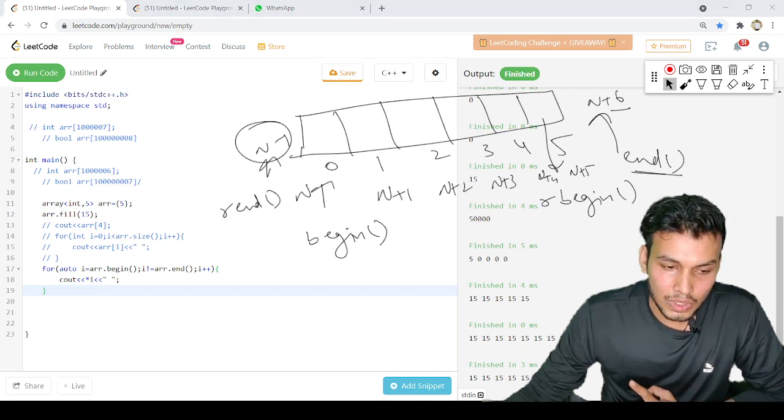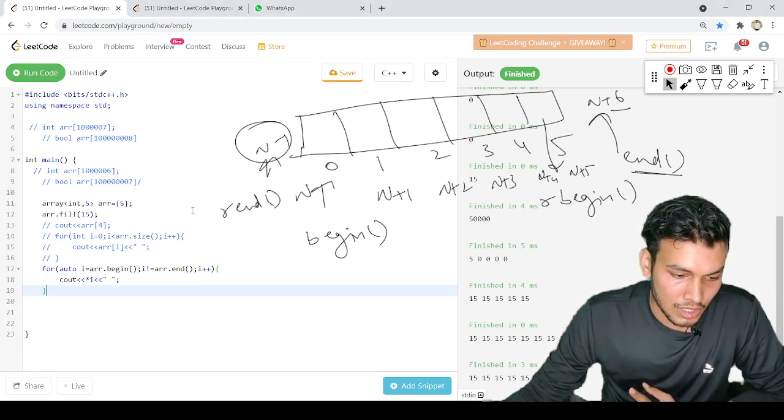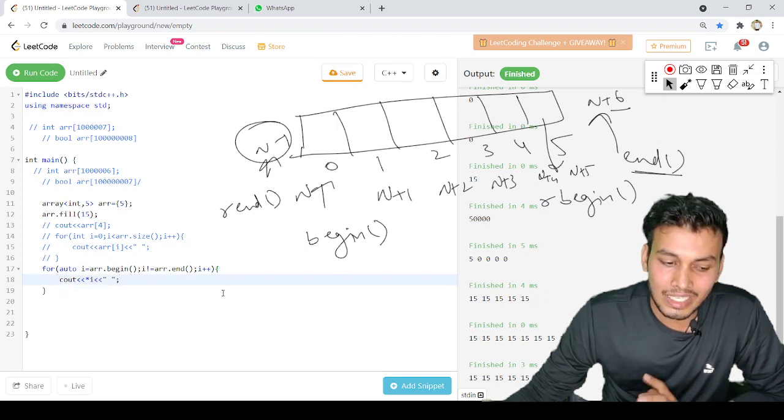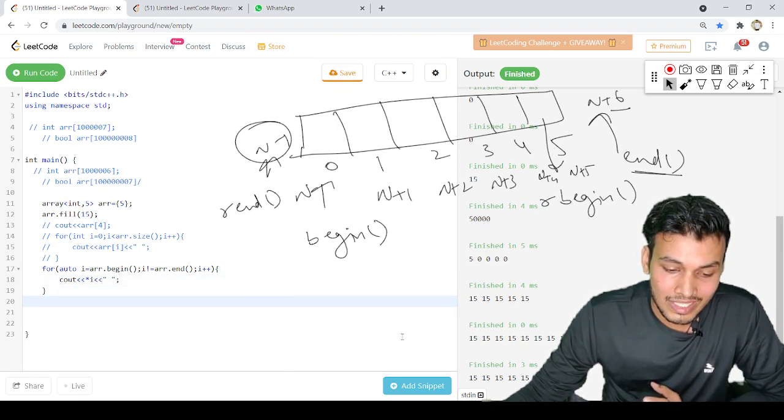Okay, so with that part, I guess we are done with the array container. In the next session we will be discussing the rest of the containers.